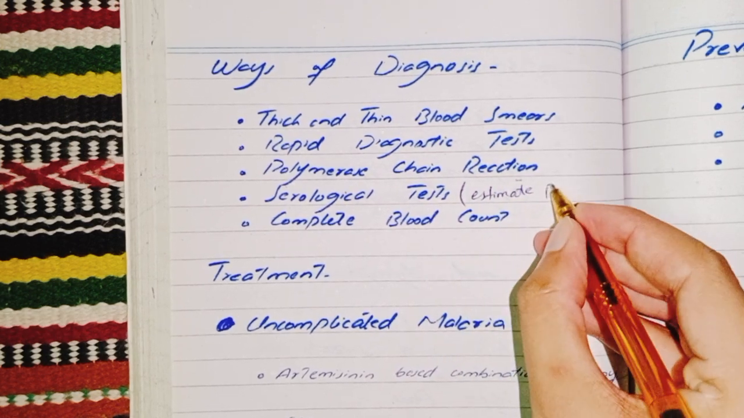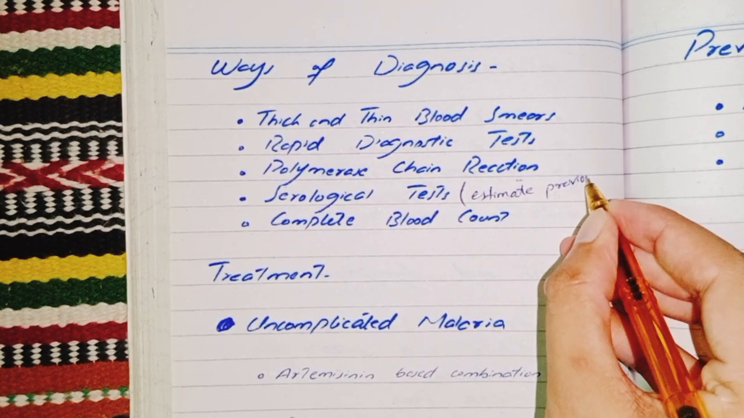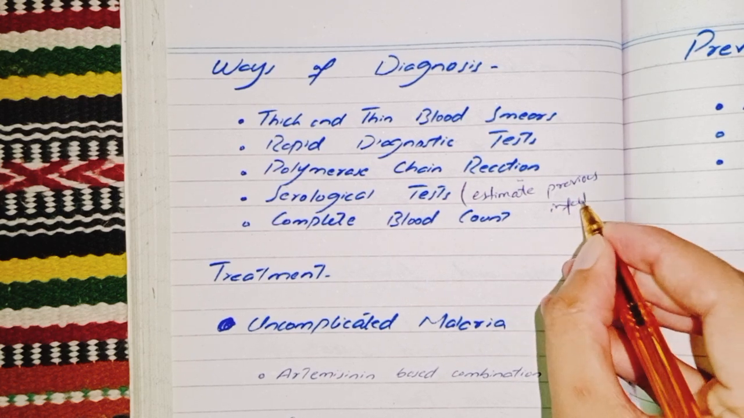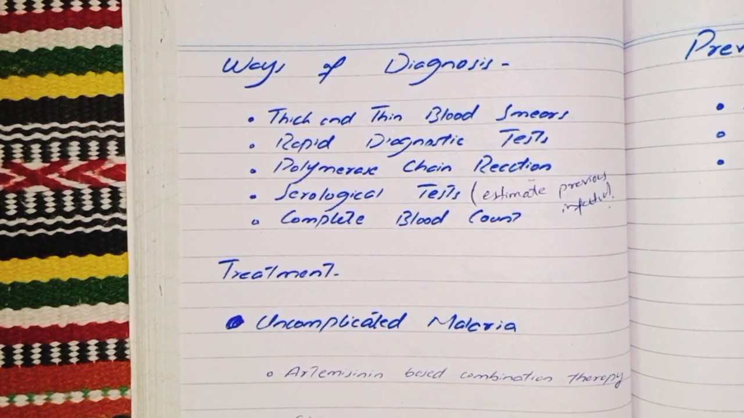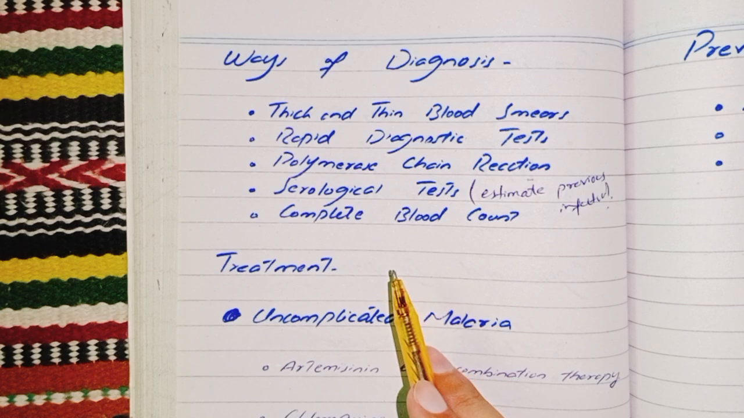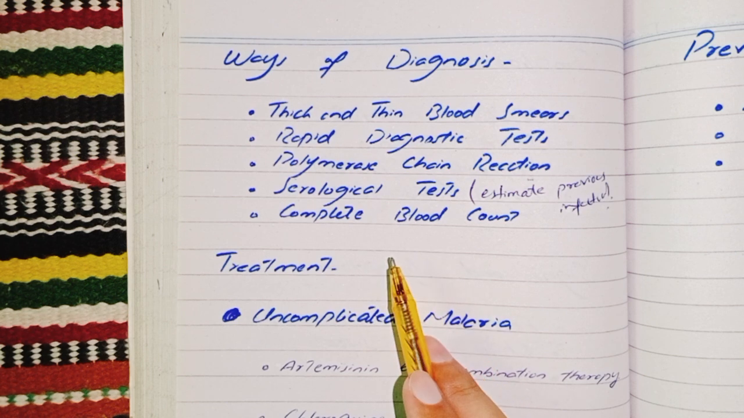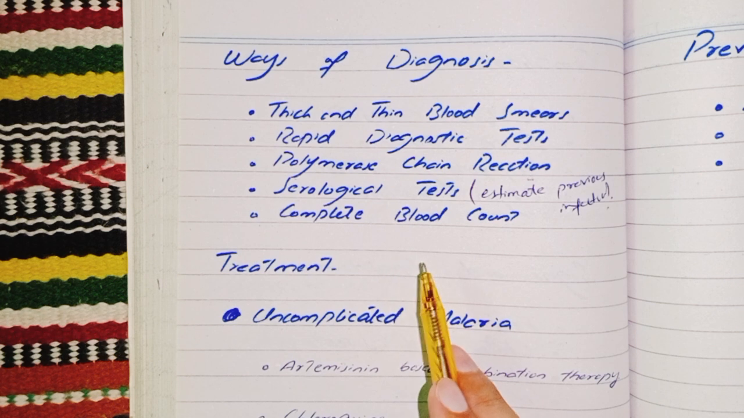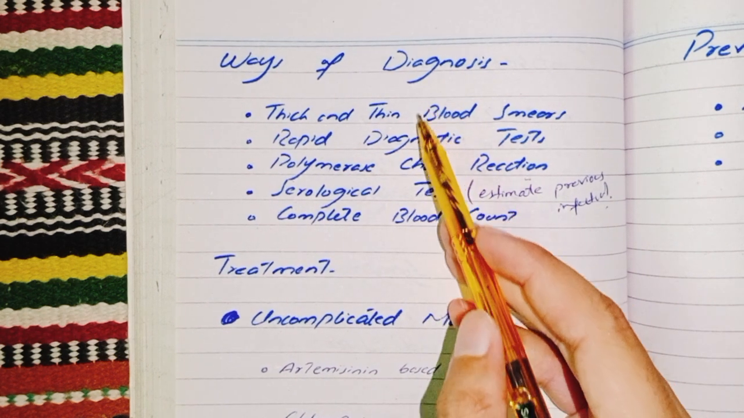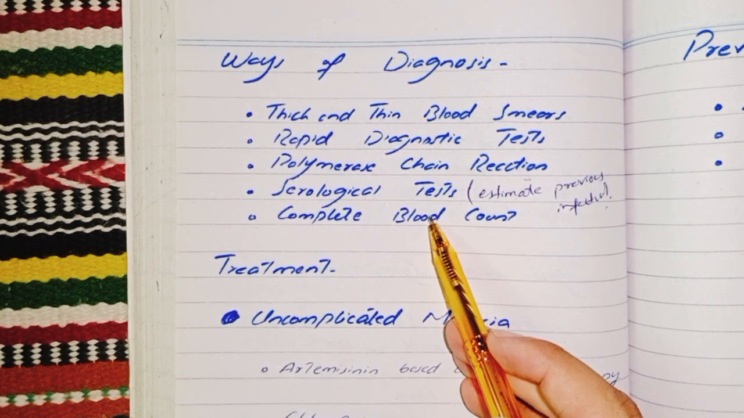Estimate previous infection. Okay. Last but not the least is complete blood count, CBC, which may reveal anemia, thrombocytopenia (low platelet count), or leukopenia (low white blood cell count). All are the ways for a diagnosis of malaria.